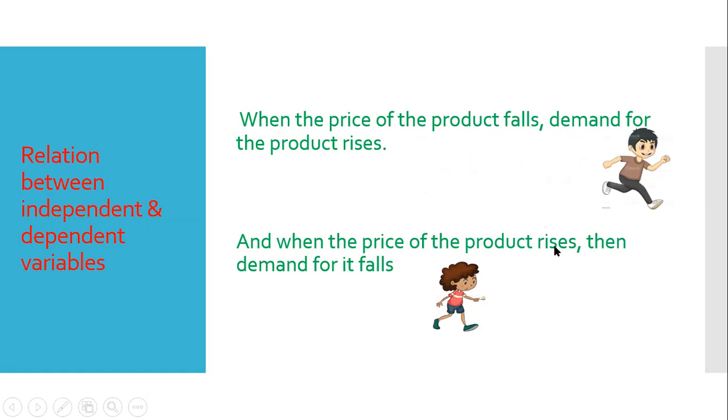And when the price of the product rises, then we have less interest to buy that product, and we do not rush to buy those products, and so the demand for that falls. So we find this relationship in general in the law of demand, that people have more interest in the product when its price is low, and relatively lower interest when the product price is high.